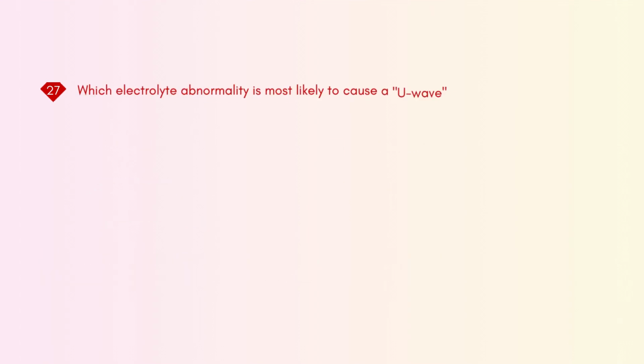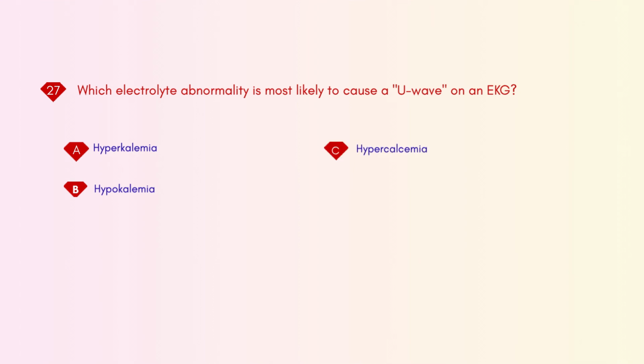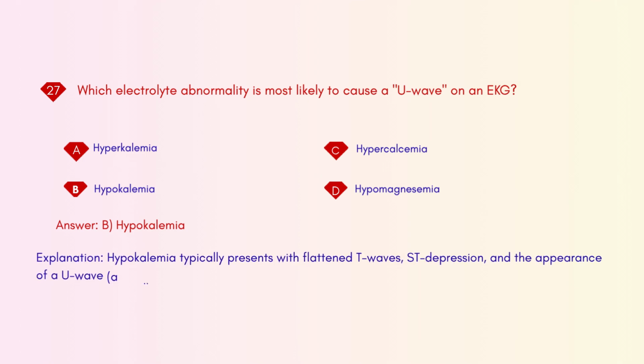Which electrolyte abnormality is most likely to cause a U wave on an EKG? A. Hyperkalemia. B. Hypokalemia. C. Hypercalcemia. D. Hypomagnesemia. Answer: B. Hypokalemia. Explanation: hypokalemia typically presents with flattened T waves, ST depression, and the appearance of a U wave, a small wave following the T wave.